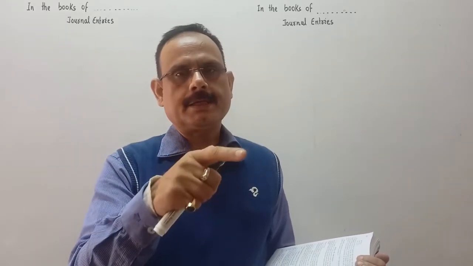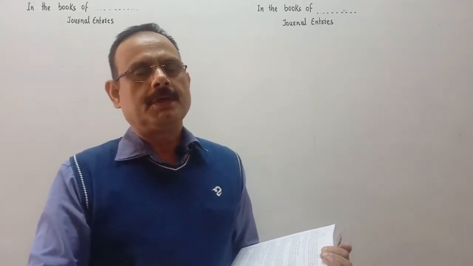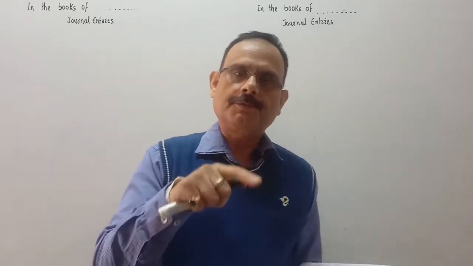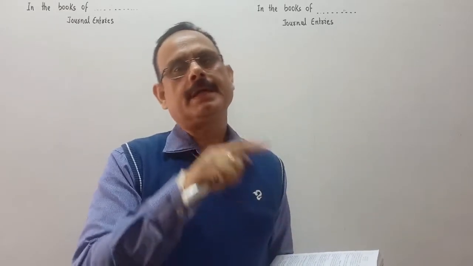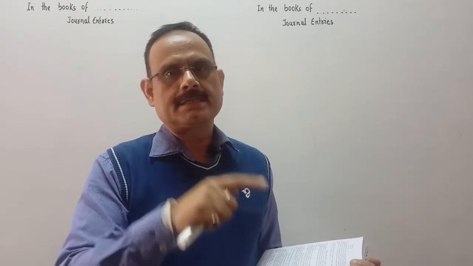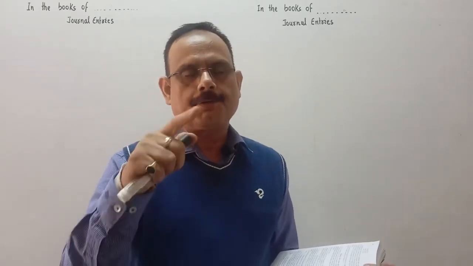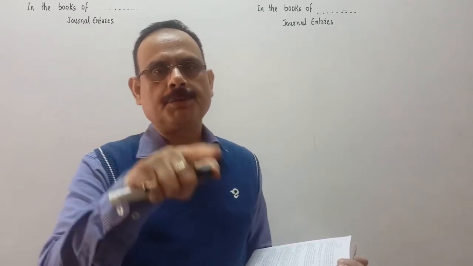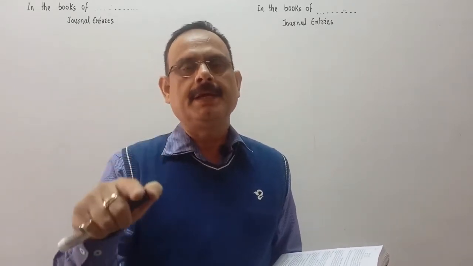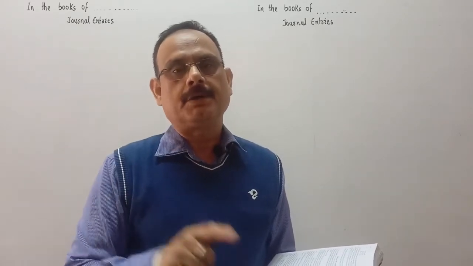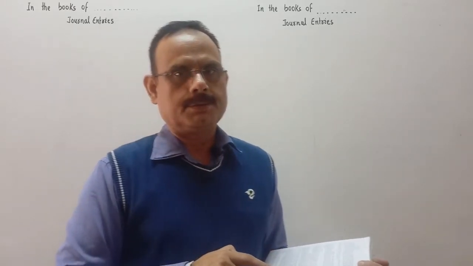So we will calculate the rebate on the basis of how many days or months early the drawee has paid the bill to the drawer. Accordingly, the rebate will be calculated. Suppose the rebate is 10% per annum and the drawee has paid the amount 1 month before the due date, then we will calculate the amount of the bill into 10 upon 100, that is the rate of rebate, into 1 upon 12 because it is paid 1 month early. So the rebate will be calculated. Okay. Now see one question based on rebate.